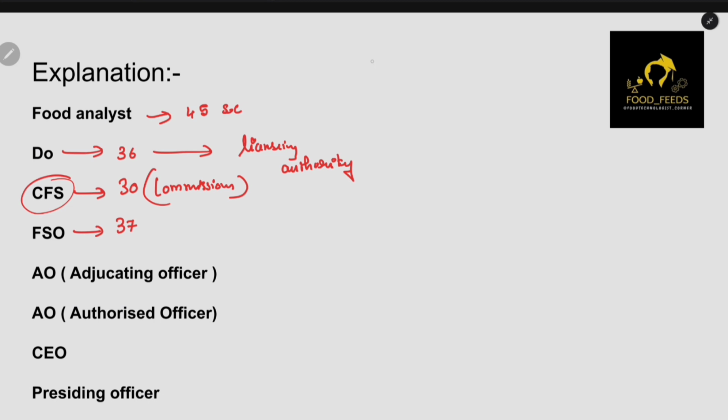And we can say both FSO and DO as a registering authority. So if they say registering authority, then both of the people can be registering authority, but only DO is called a licensing authority because DO will give the license, and FSO and DO can both do the registration.